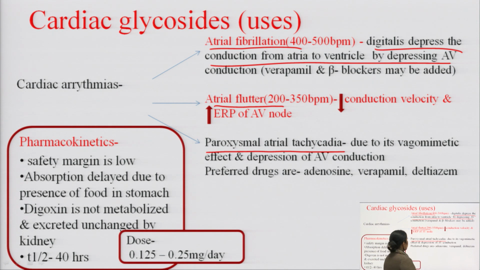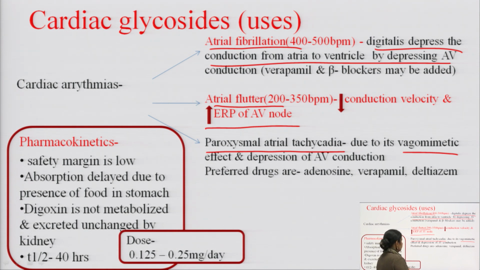Okay, so cardiac glycoside decreases conduction velocity and also increases the effective refractory period of the AV node. So the next impulse cannot be generated. It is also used in paroxysmal atrial tachycardia. It is due to the vagomimetic effect and depression of the AV conduction.